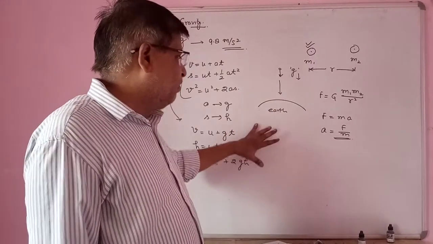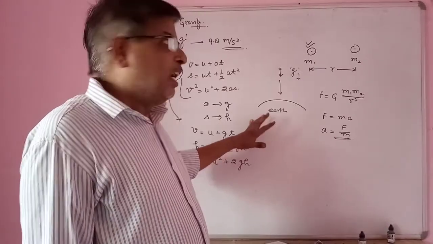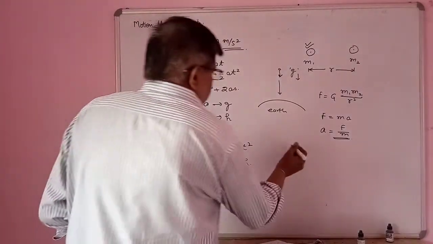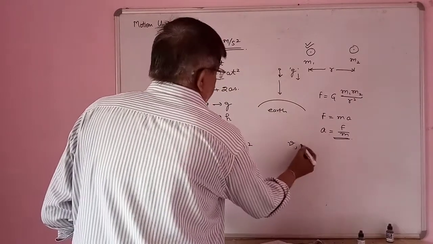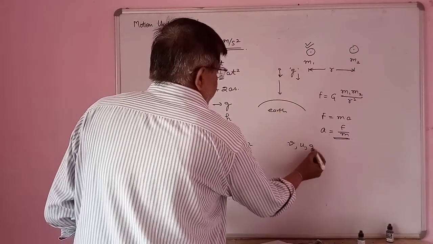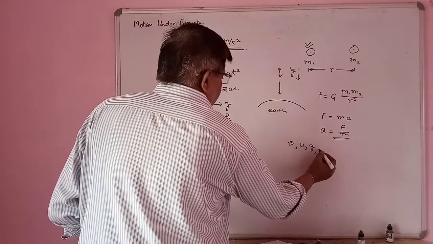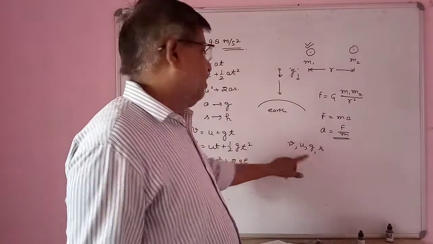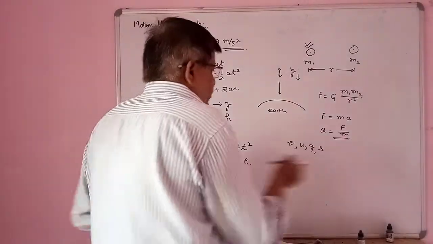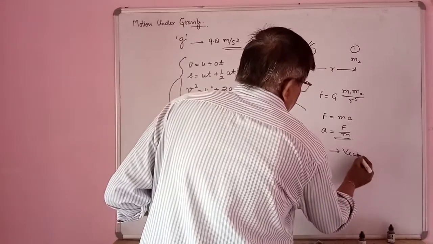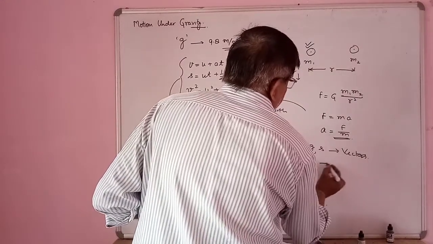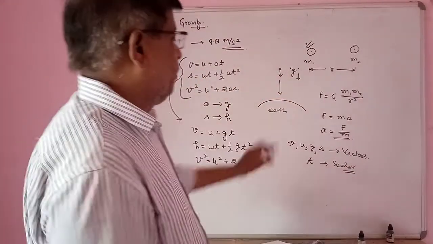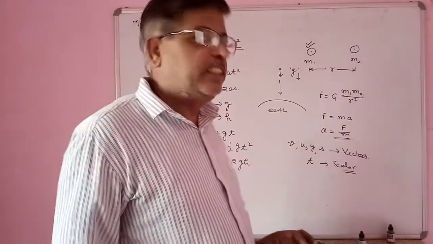In these equations, velocity V, U, g and S or H, g or a, these four quantities are vectors, and T is a scalar. These four quantities are vectors and one quantity T is scalar.